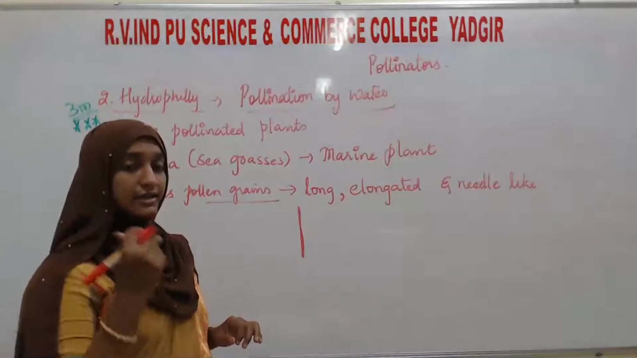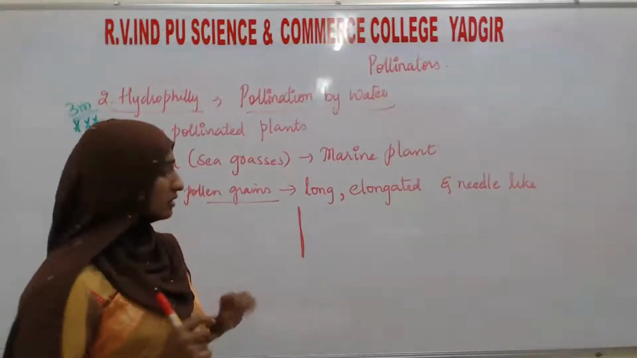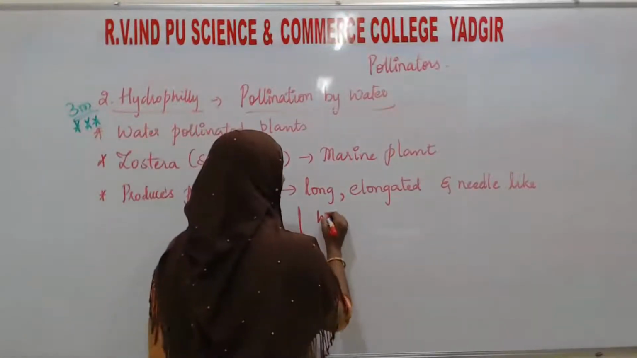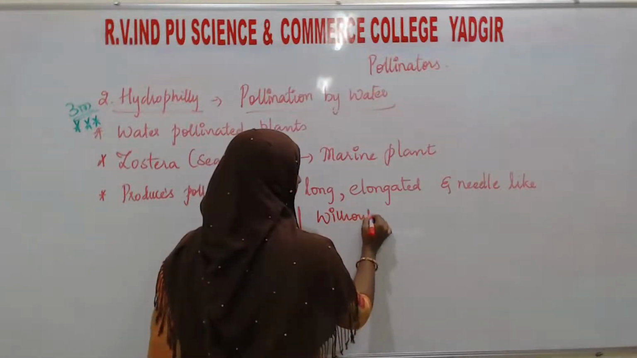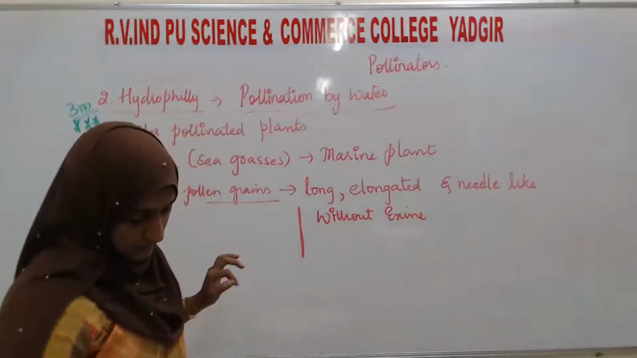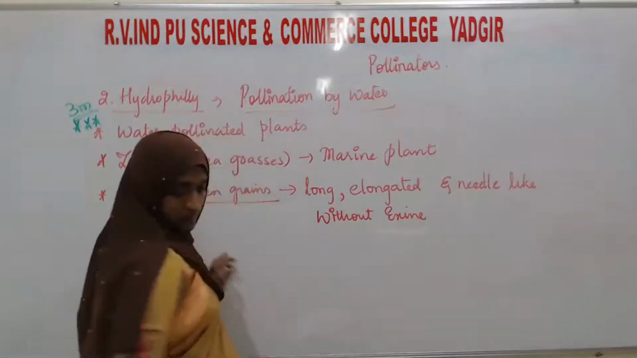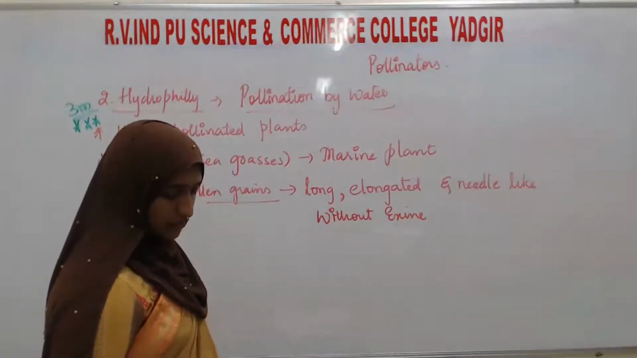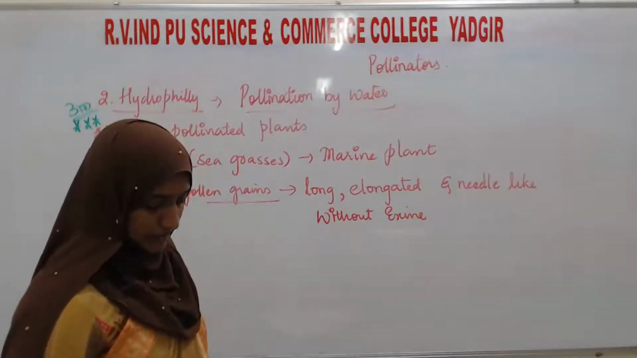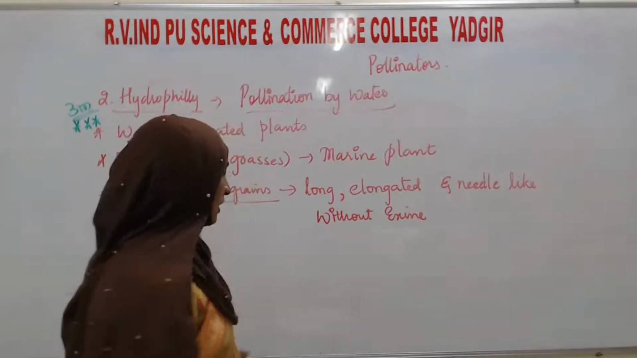You had studied in the structure of pollen grains that there are two wall layers, exine and intine. These pollen grains will not have any exine layer. Next, these pollen grains will float below the surface of the water. Then when they touch the stigma of the female flower, they will coil around that particular stigma.